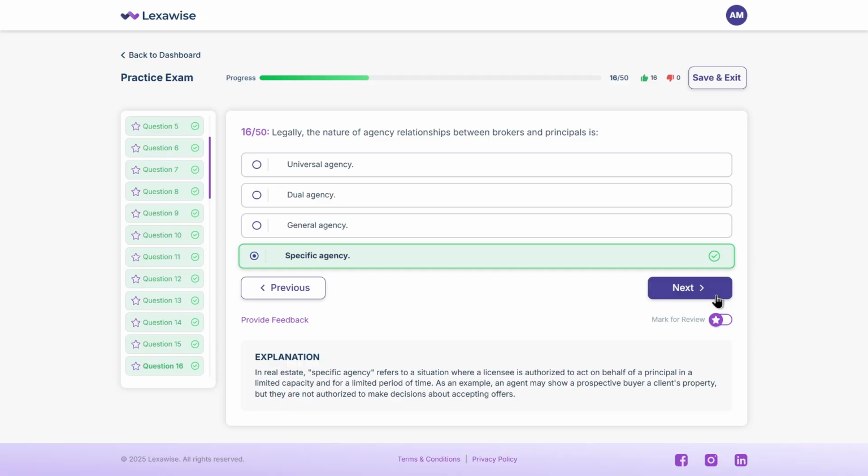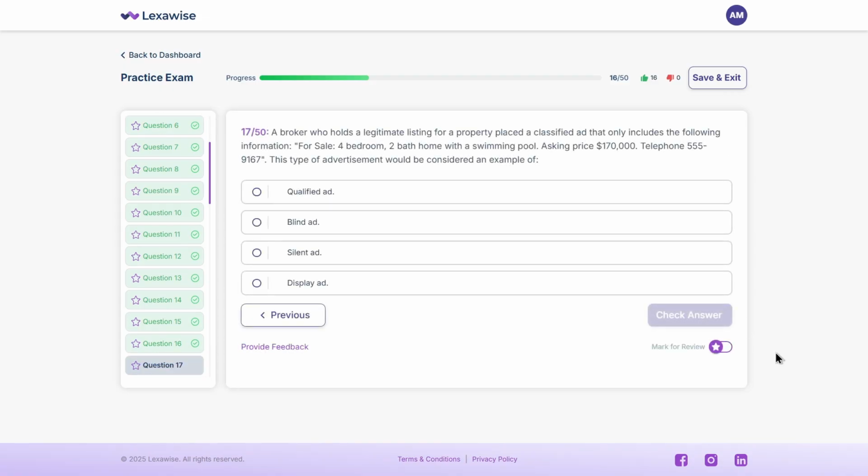Here's the next one. A broker who holds a legitimate listing for a property placed a classified ad that only includes the following information. For sale, 4-bedroom, 2-bath home with a swimming pool, asking price $170,000. Telephone 5559167.